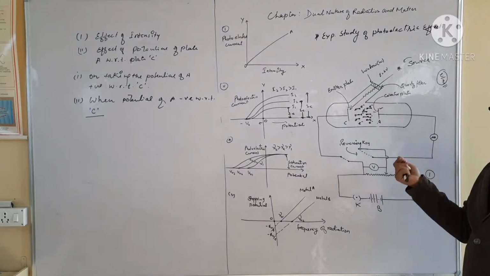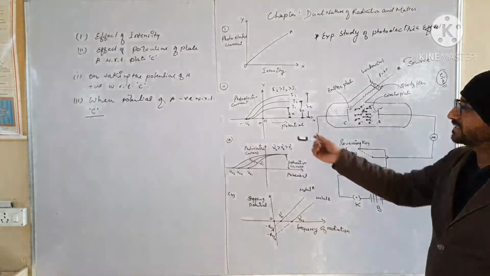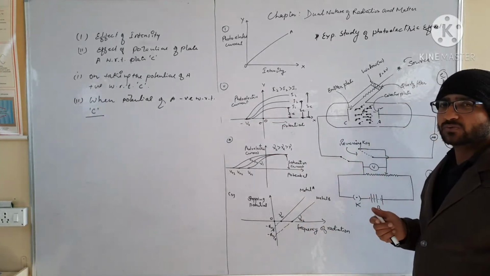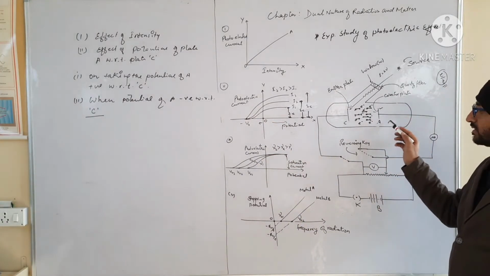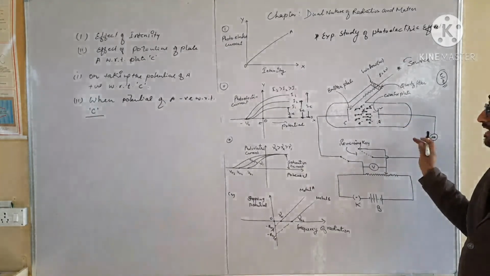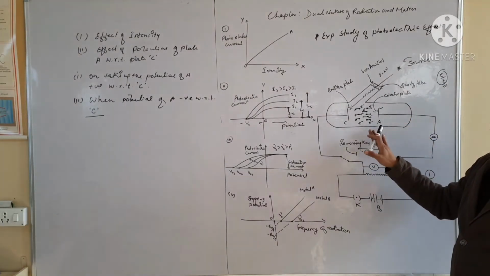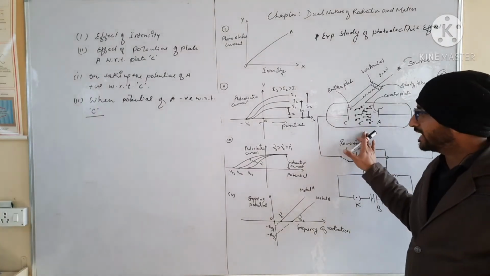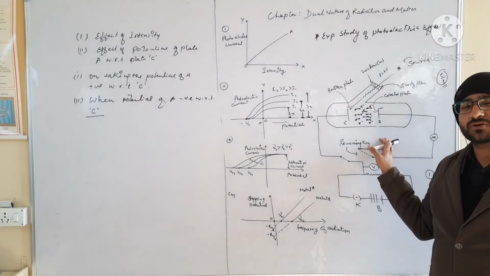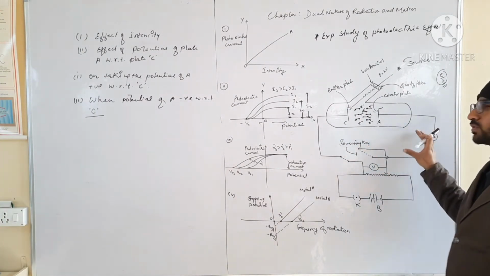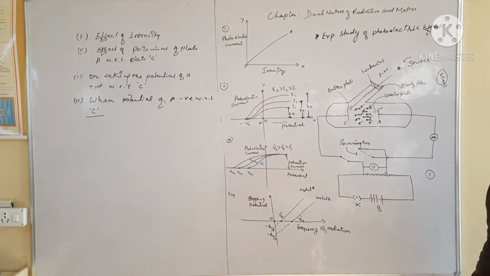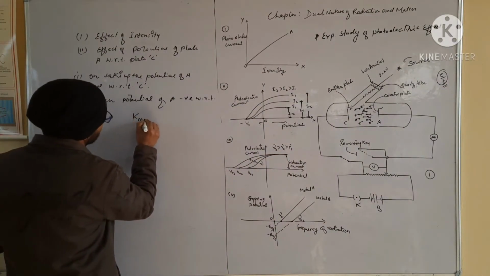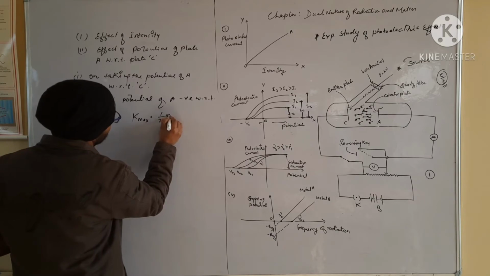And as we increase the negative value of the potential of plate A, the photoelectric current will also decrease. Now at a certain value of negative potential of A, no electron, even with maximum kinetic energy, will reach plate A from plate C. At that time the flow of photoelectrons will stop, hence we can say that the photoelectric current will also stop in the given circuit. So at that time the maximum kinetic energy is equal to half mv max square.